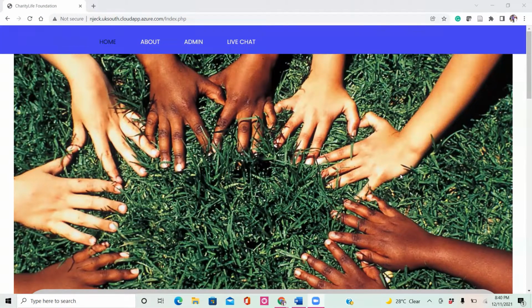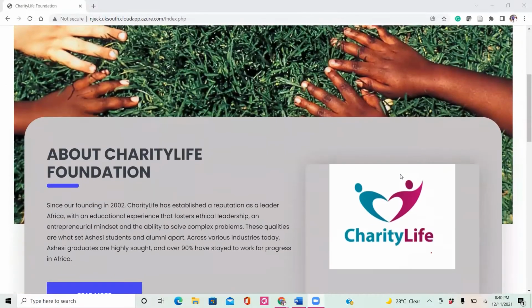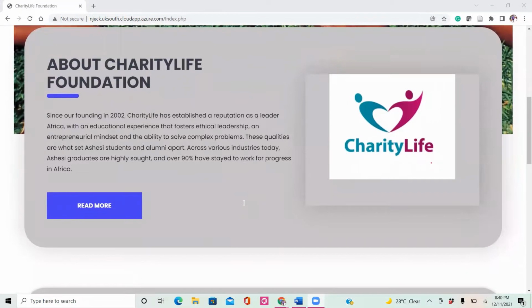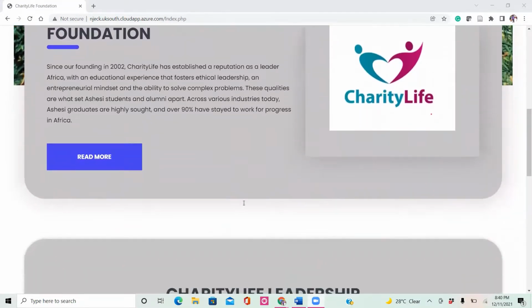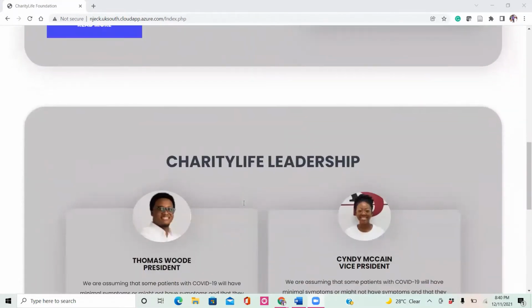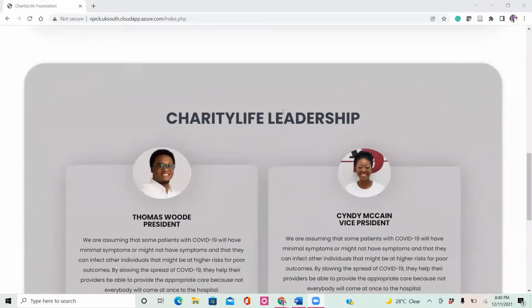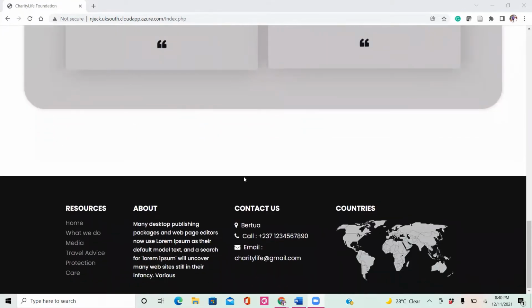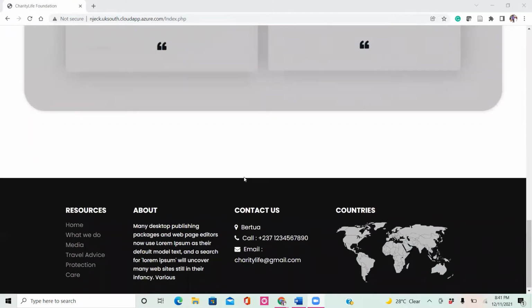So this page we are seeing right now is the landing page for every person that wants to visit our website. You land on this page and you can see basically some information about our Charity Life Foundation. You can also read more about it and you get to see the president and the vice president of the organization. And you can also contact us from the information that you see on the footer here.